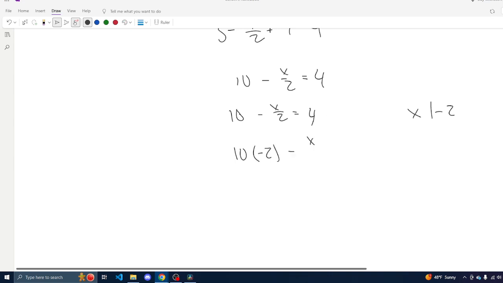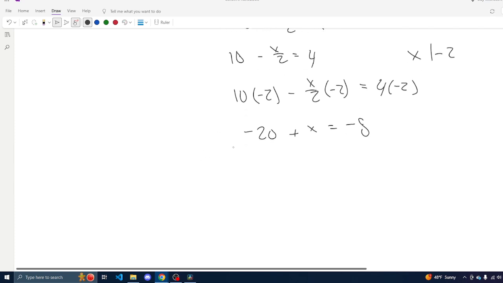This x over 2 is going to get multiplied by -2. And then our 4 is also going to get multiplied by -2. So we have -20 plus x, because this -2 is going to change this sign, equals -8. And now we're going to move this 20 over. So we're going to add 20 to both sides.